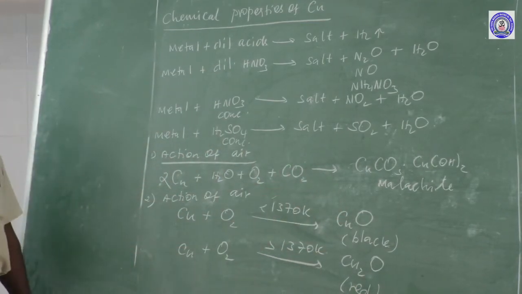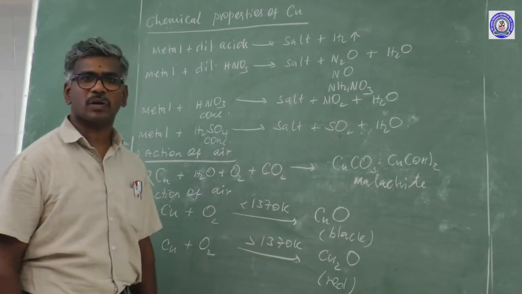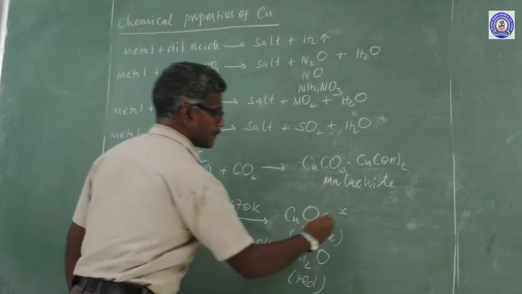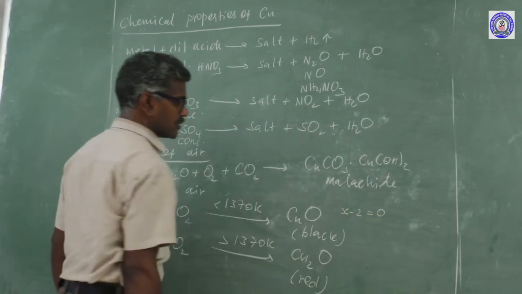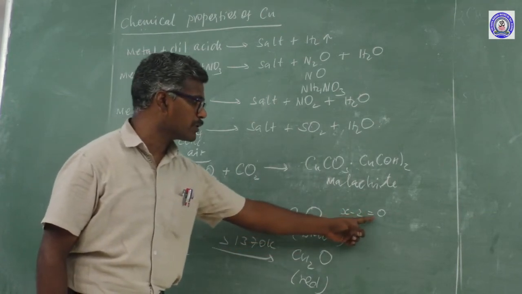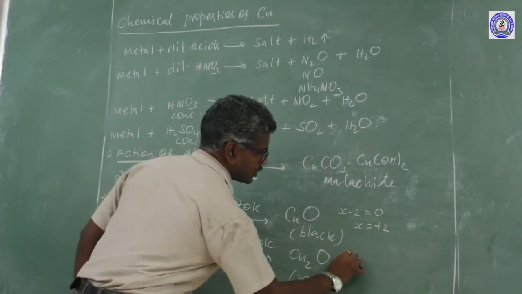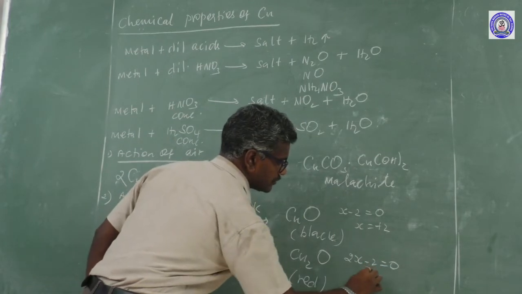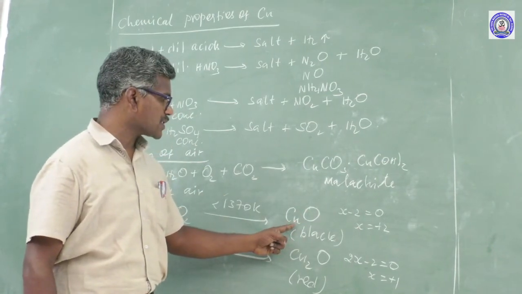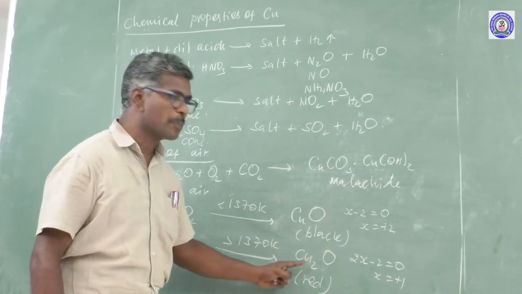First, how to find the oxidation state of these 2 compounds? Maybe asked for 1 mark. For CuO: x minus 2 equals 0. The method is that the summation of oxidation states of all atoms should be equal to 0. So x equals plus 2. For Cu2O: 2x minus 2 equals 0, so x equals plus 1. The higher valence one is called cupric oxide, and the lower valence one is called cuprous oxide.